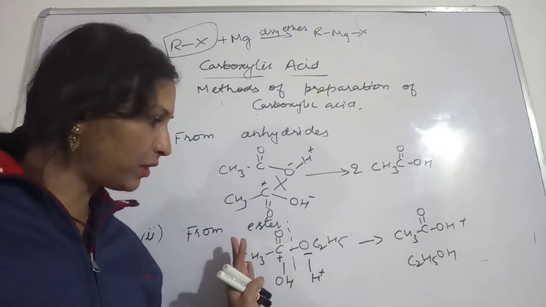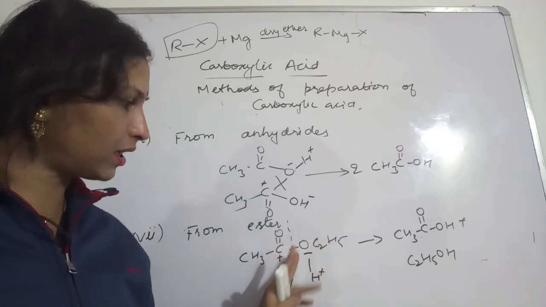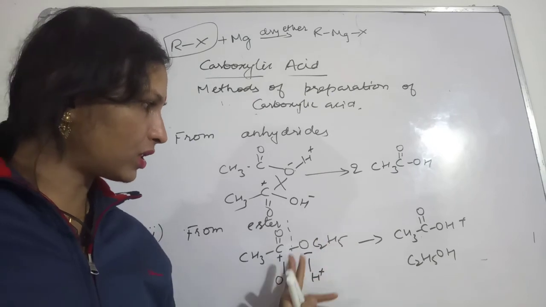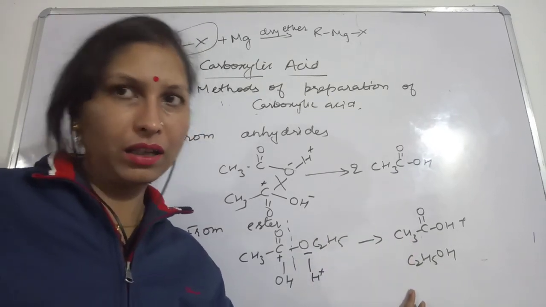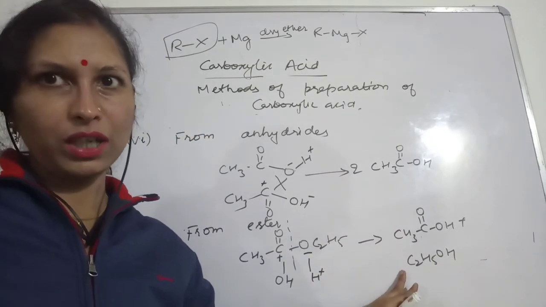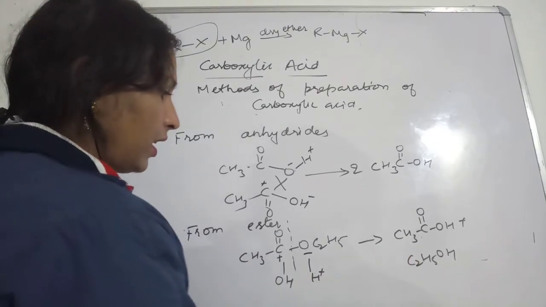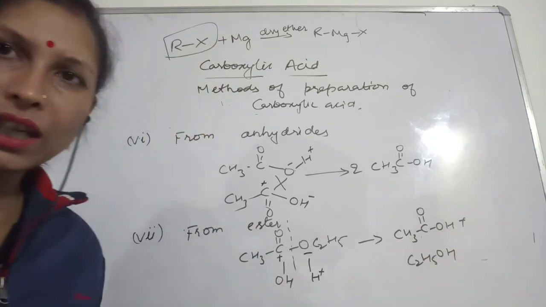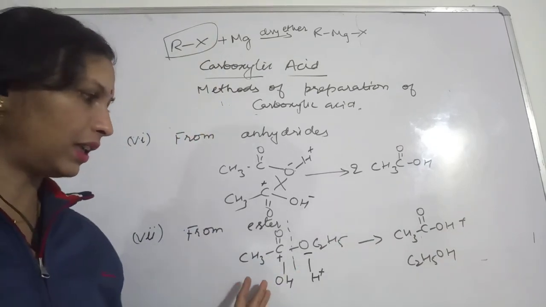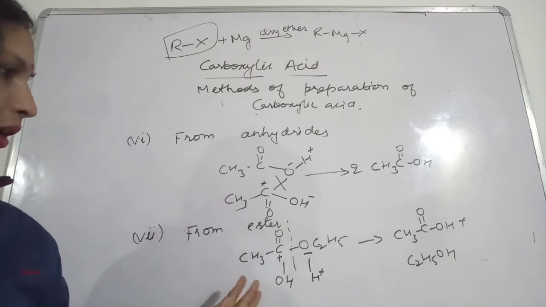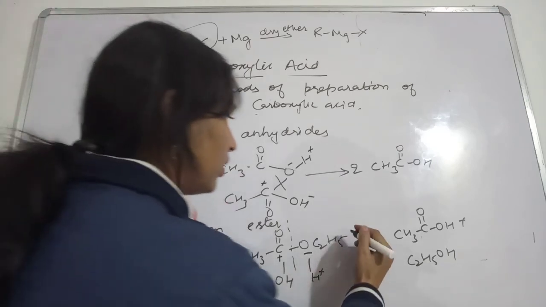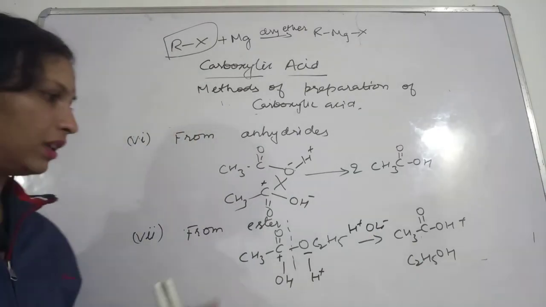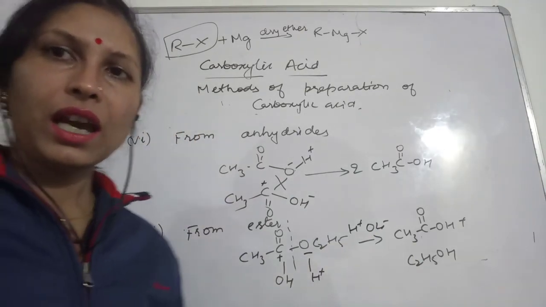So here what is happening? Just opposite to that, the ester is dissociating into alcohol and this carboxylic acid. Okay, this acetic acid plus this ethyl alcohol. So we got it like this. So from ester also you can obtain this by hydration. You can also write this H plus and OH negative like that. So this way you can get carboxylic acid.